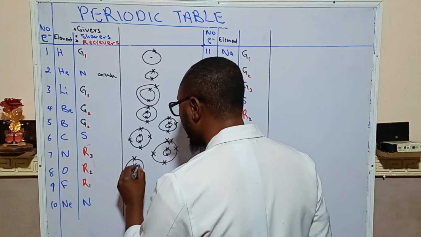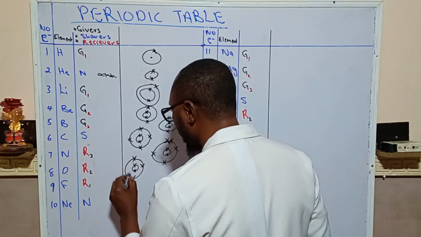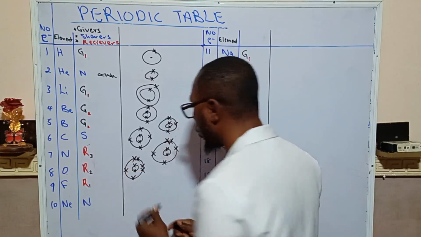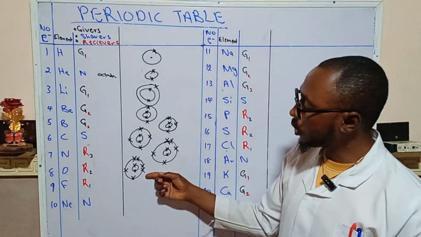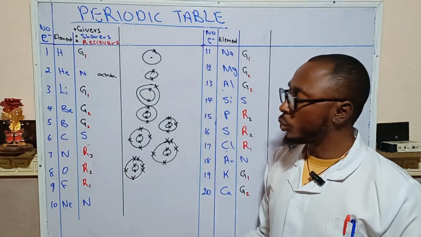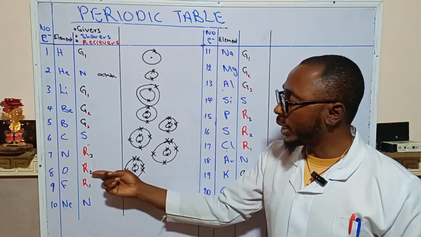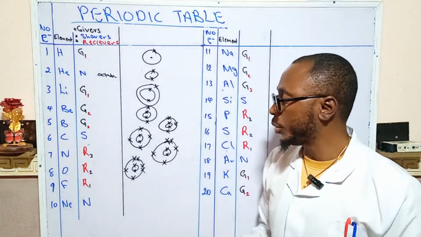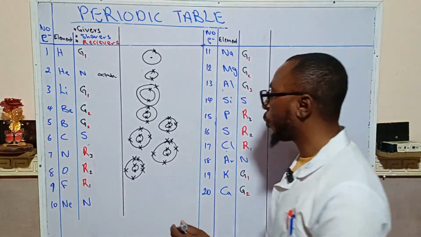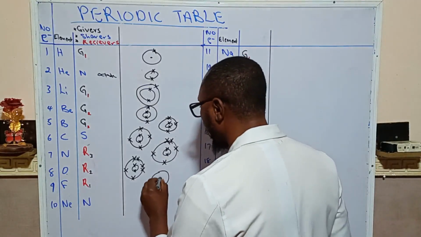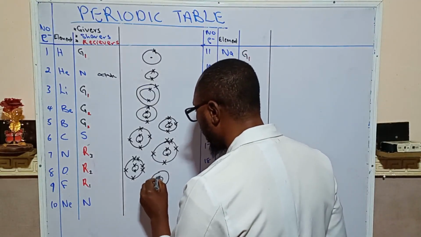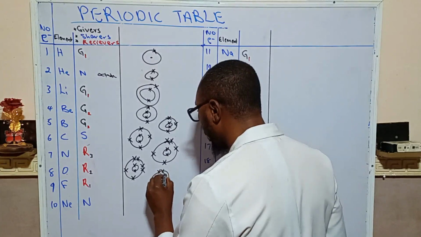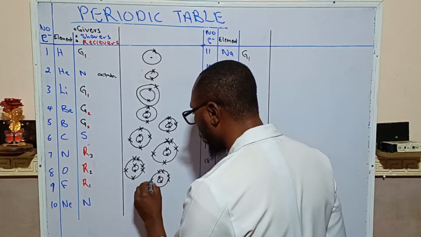Oxygen will need 2 to fill up its outer shell, and that's why we say it will receive 2. The same thing with fluorine. Fluorine will require only 1 to fill up its outermost shell.